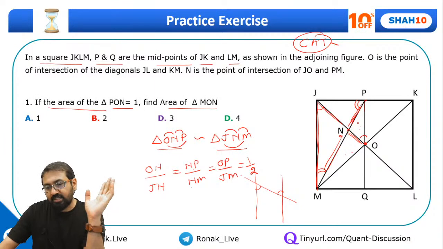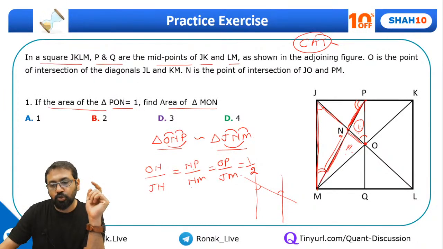So now look at this triangle OPN. This area is 1 unit. And these two triangles have same base, these two triangles have same height. So the area ratio will be according to their bases. So this base ratio is 1:2, so this area ratio should also be 1:2. If this is 1 unit, this is 2 units.